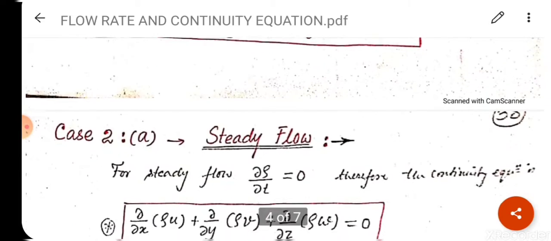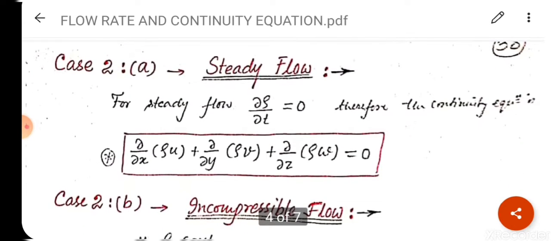Clear? Or generalized continuity equation. So now we will discuss the case 2 part A. Means that I have already explained case 1 of continuity equation. This is case 2, but part A. This is the sub part of case 2. First case is a steady flow. For a steady flow, del rho upon del t is equal to 0. I had already explained in the last video lecture series, del rho upon del t is equal to 0 for a steady flow.